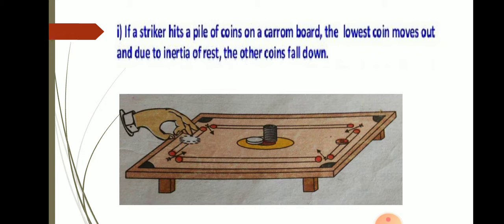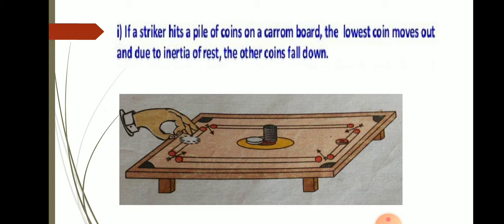In the same way, you may have played carom board. When the striker hits a pile of coins, when you keep a set of coins on a carom board and you just try to hit the lowest coin, what happens?